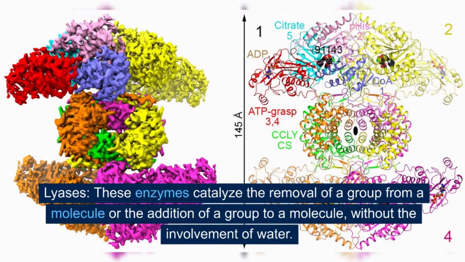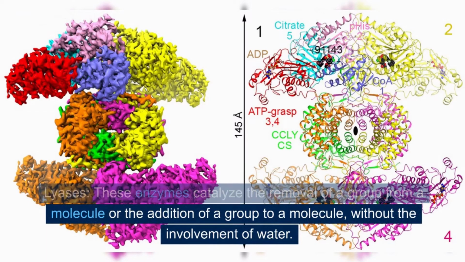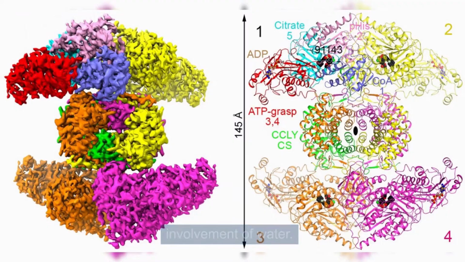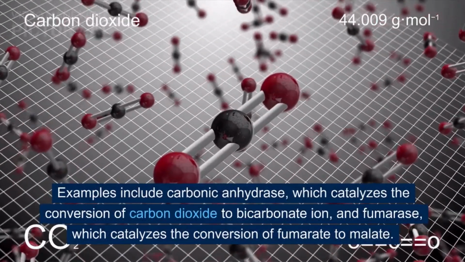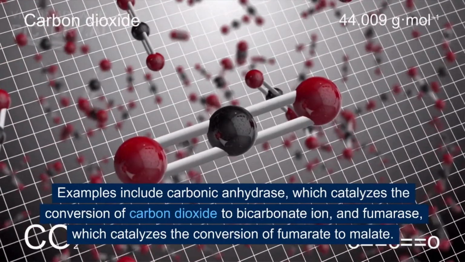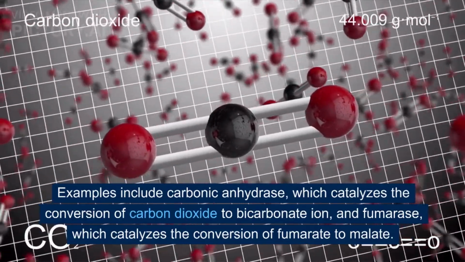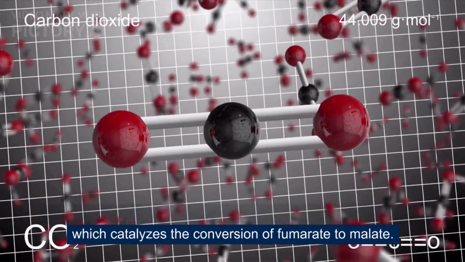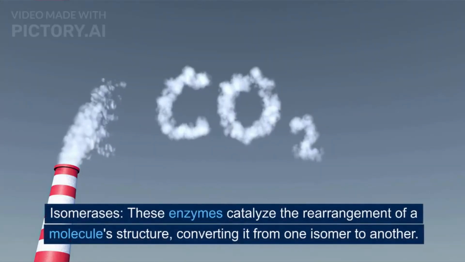Lyases. These enzymes catalyze the removal of a group from a molecule or the addition of a group to a molecule, without the involvement of water. Examples include carbonic anhydrase, which catalyzes the conversion of carbon dioxide to bicarbonate ion, and fumarase, which catalyzes the conversion of fumarate to malate. Isomerases.